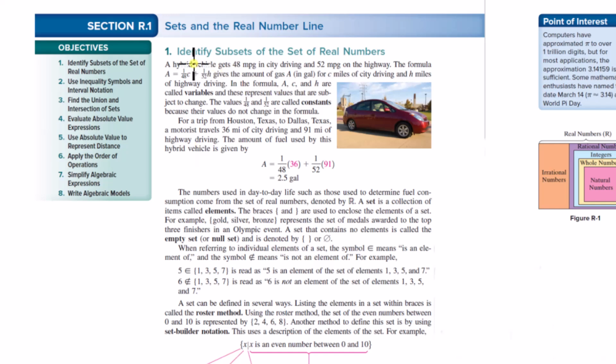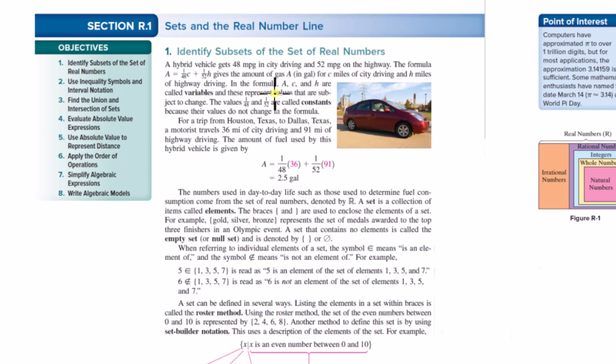But okay, identify subsets of the set of real numbers. All right. A hybrid vehicle gets 48 miles per gallon in city driving and 52 miles per gallon on the highway. The formula A is equal to 1 over 48C plus 1 over 52H gives the amount of gas A in gallons for C miles of city driving and H miles of highway driving.